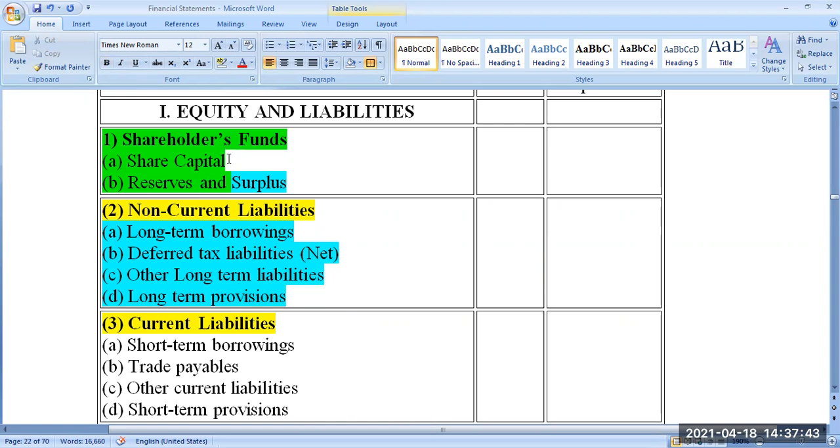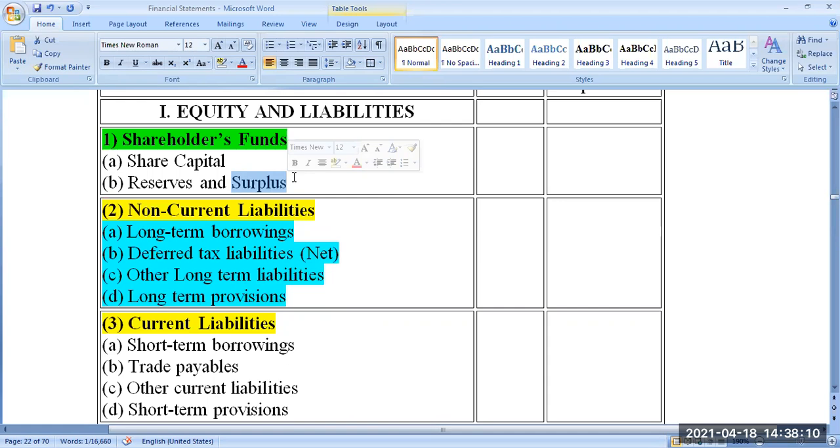Right. So shareholder fund is nothing but the share capital plus the reserves and surplus. Reserve means so far out of profit, how much you kept as a reserve for future expansion. Surplus means any profit which is not distributed and is not kept as a reserve also. It can be done anytime to distribute. You can take that amount anytime to distribute as dividend.